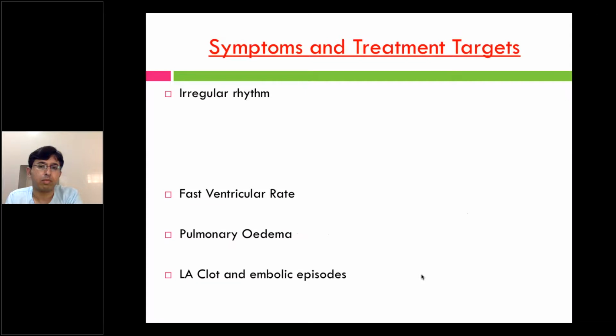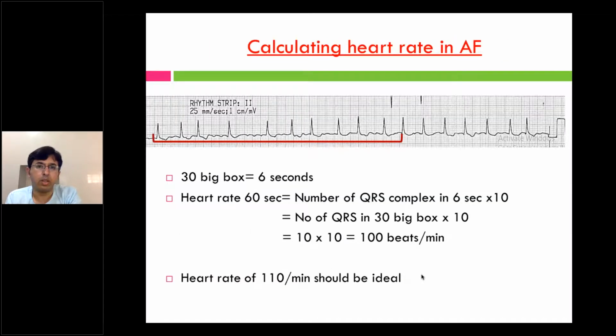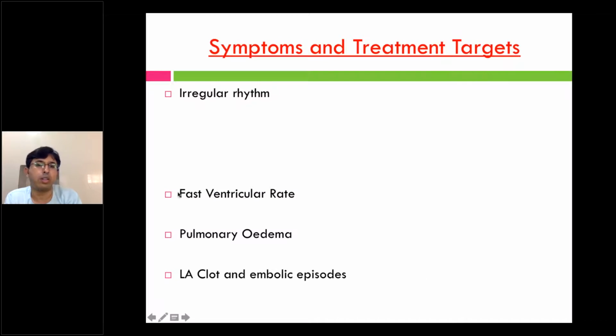So AF, the treatment targets. One is the rhythm: you can convert the AF into sinus rhythm. The second thing is you can target the rate: you can get the rate down, accepting the AF without converting the rhythm. All trials have shown that there is no definite benefit of rhythm control over rate control. So it's your personal choice and depends on the patient's hemodynamics.